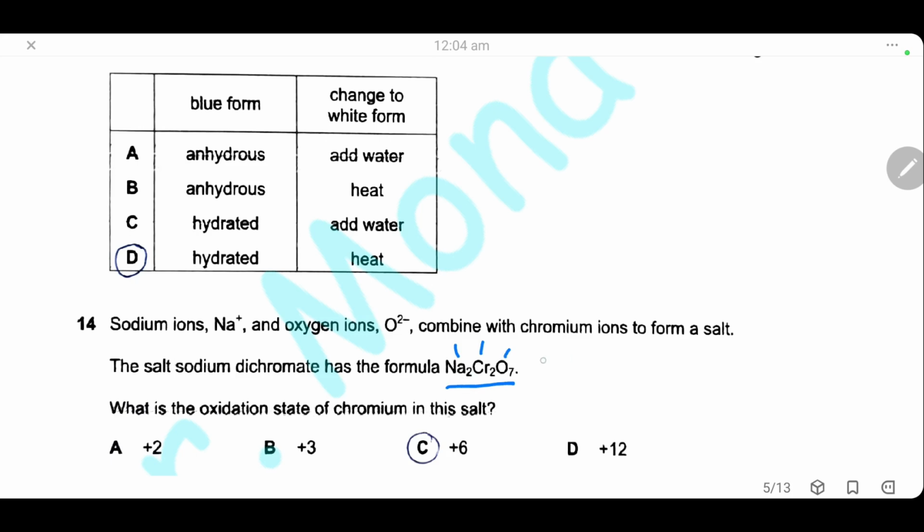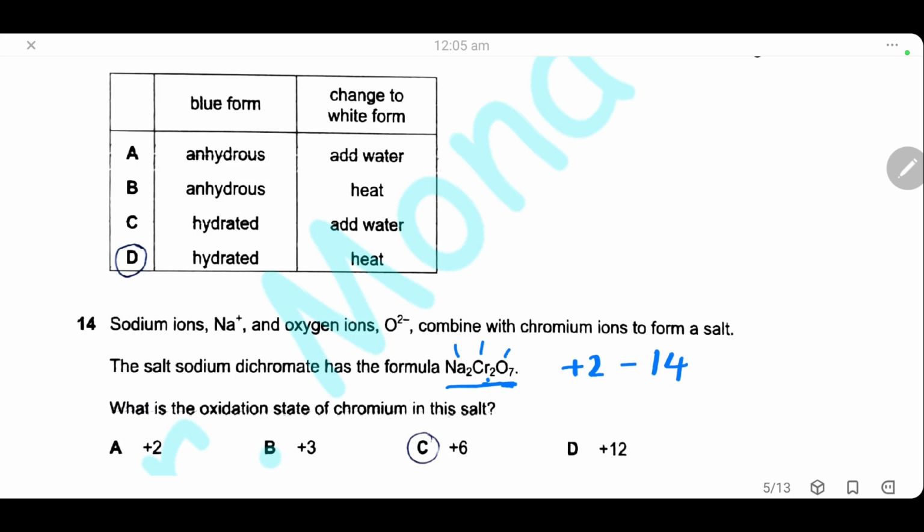We have two sodium ions, each one has a +1 charge, so the 2 sodium have a total of +2. We have 7 oxygen, each one has a charge of -2, so the total charge of the oxygen would be -14. 7 times -2. And we have an unknown charge for chromium ion.